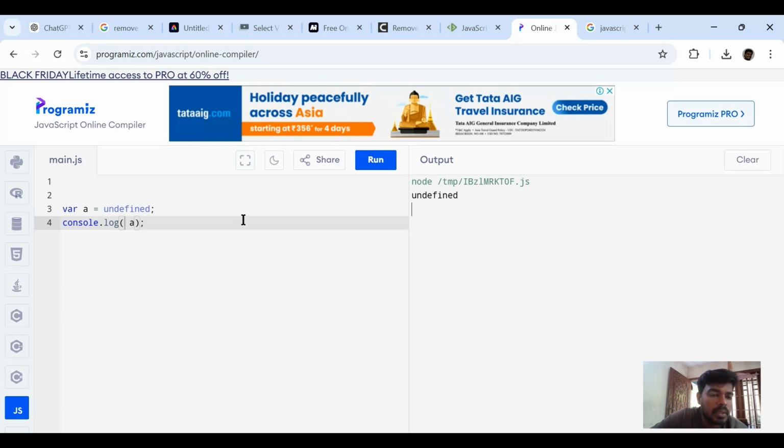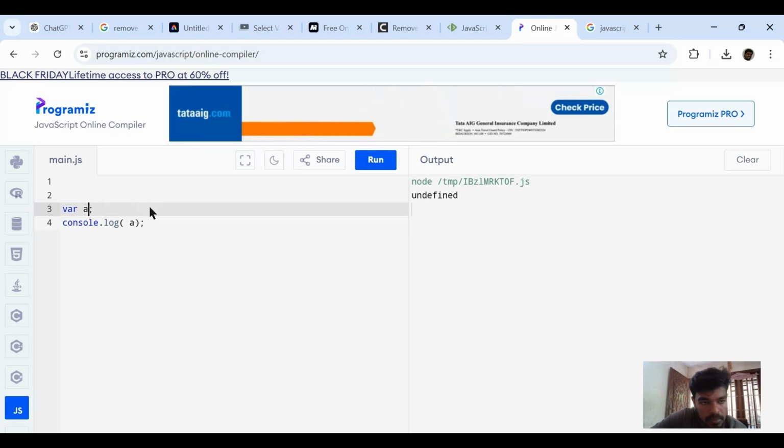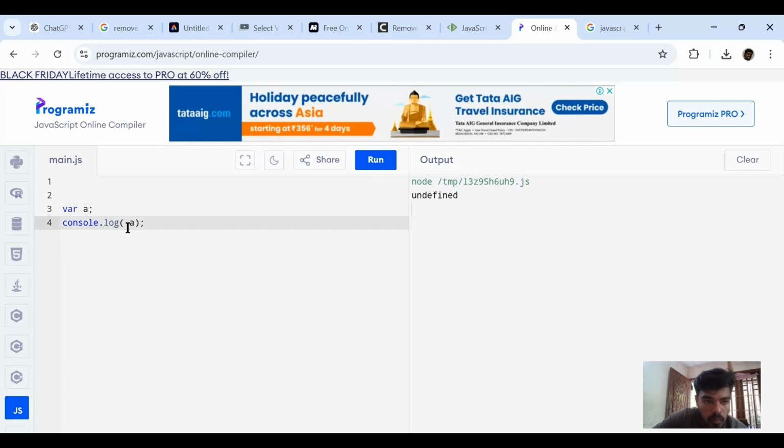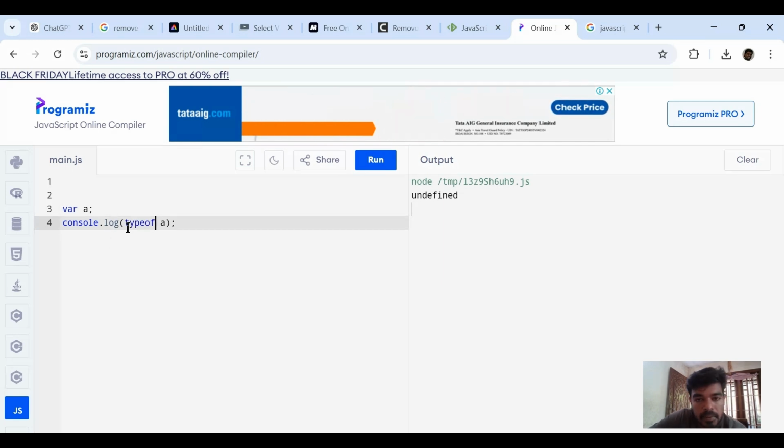The next thing is, if I am not initializing anything to this variable, what will be the value of this A now? Let's check. It's undefined. That's fine. Now, what will be the type of this A? Here also it is undefined.